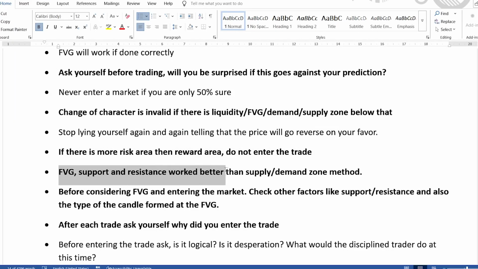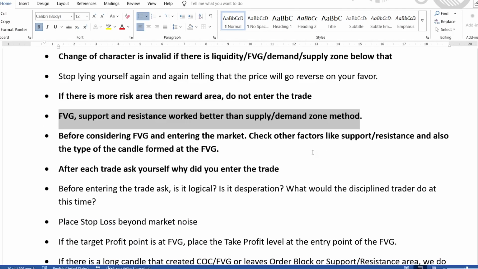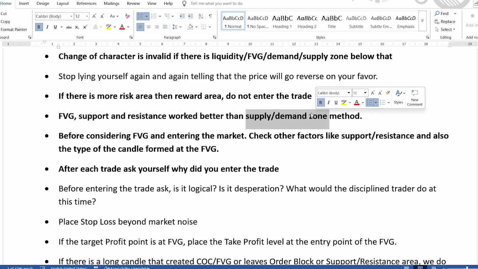FVG support and resistance work better than the supply demand zone method. Yeah, FVG support and resistance. I think support and resistance and supply and demand zone are similar. I still have to understand about this.